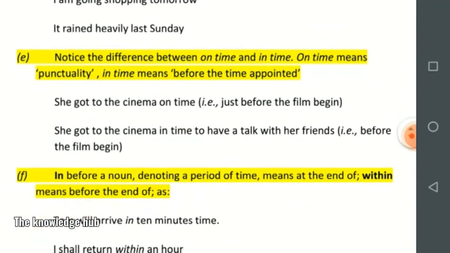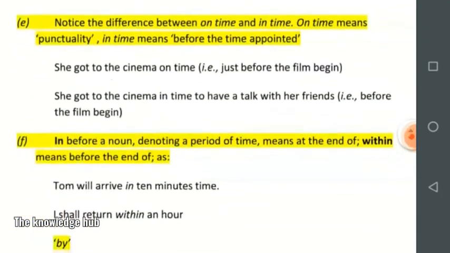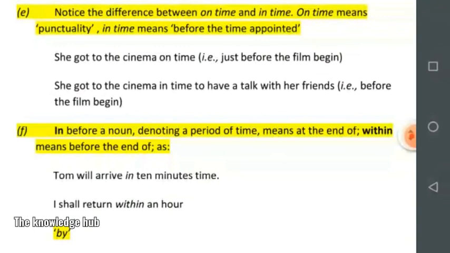Notice the difference between on time and in time. On time means punctuality. In time means before the time appointed. She got to the cinema on time. That is just before the film began. She got to the cinema in time to have a talk with her friends. That is before the film began.